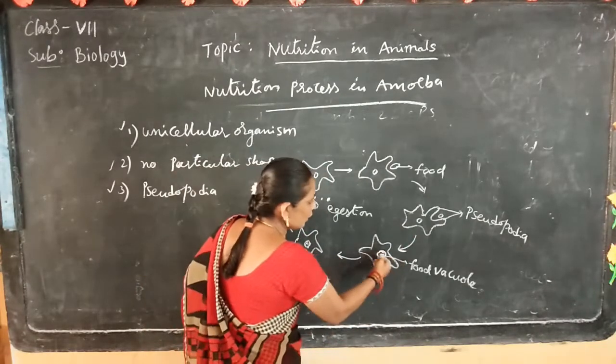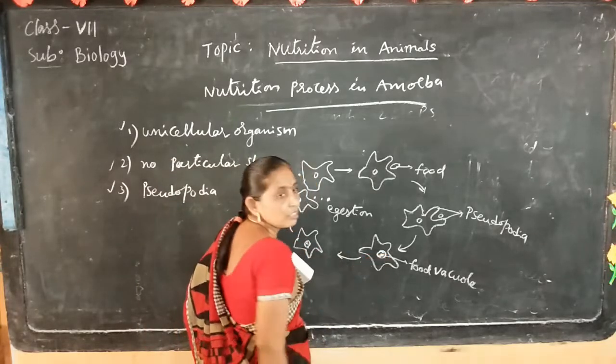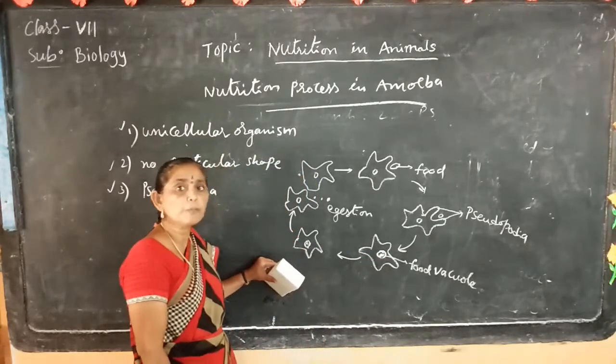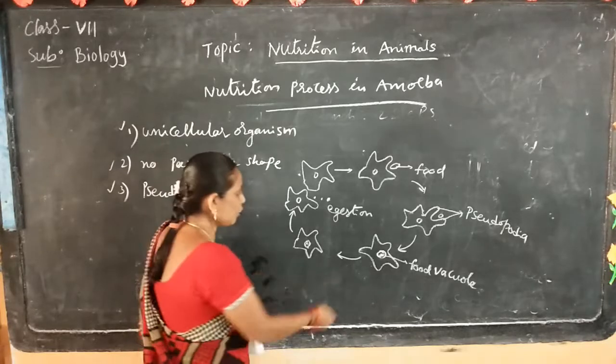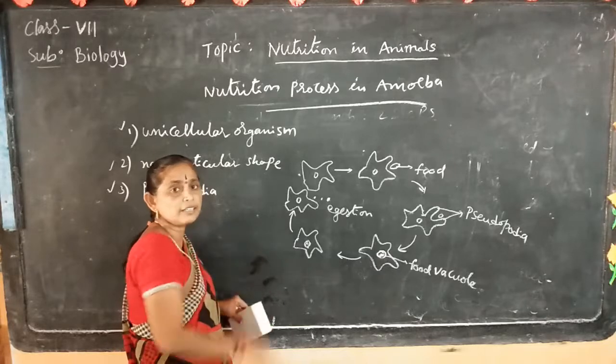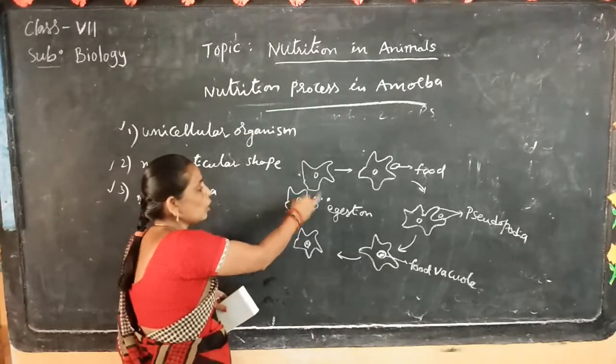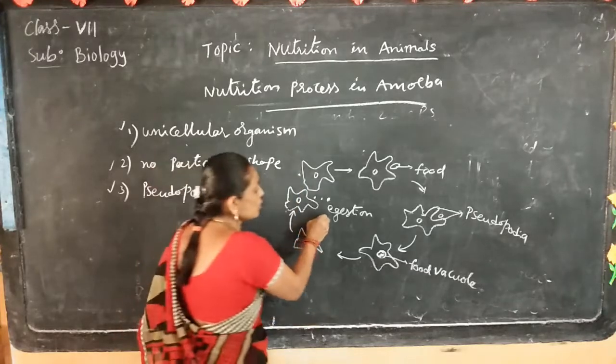After that, the food enters the food vacuole. In the food vacuole, these complex substances break down into simple substances. These substances are then utilized by the cytoplasm present in the amoeba. After that, waste materials are sent out through the cell membrane. This process is called digestion.